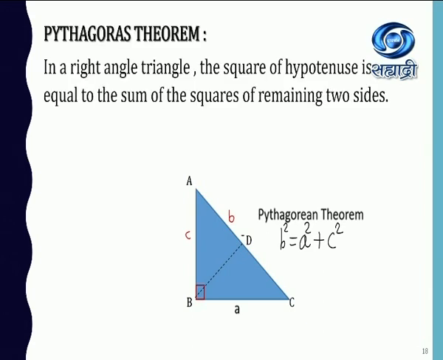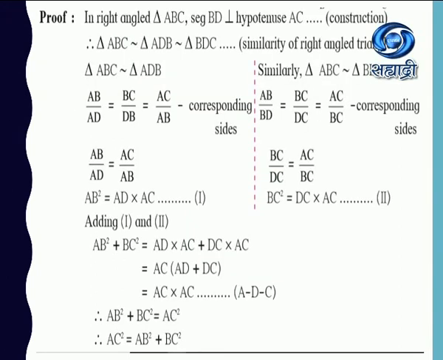The Pythagoras theorem statement is, in a right angle triangle, the square of the hypotenuse is equal to the sum of the squares of the remaining two sides. Again I repeat, in a right angle triangle, the square of the hypotenuse is equal to the sum of the squares of the remaining two sides. In that right angle triangle ABC, BD is perpendicular to hypotenuse AC, that is the construction. And we know because of that perpendicular, we get three triangles and they are similar to each other and the original one.